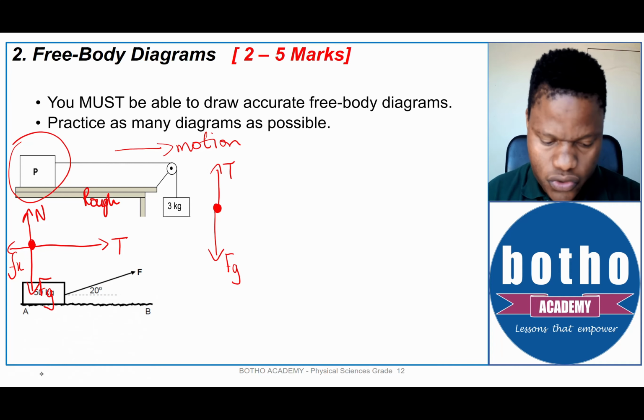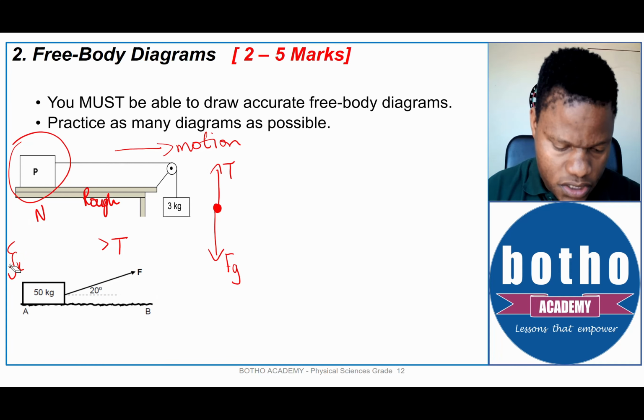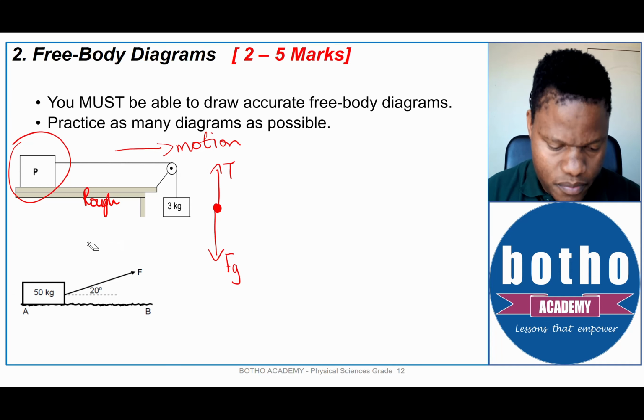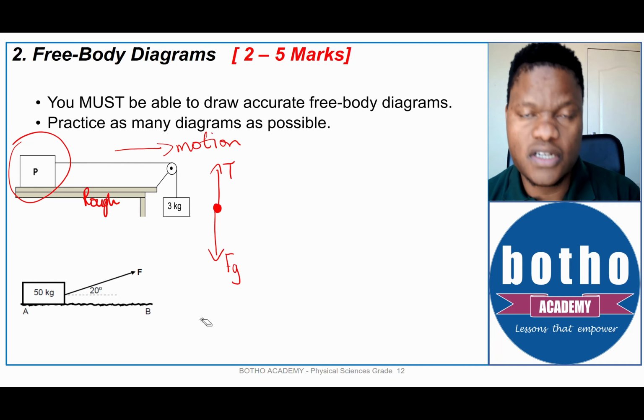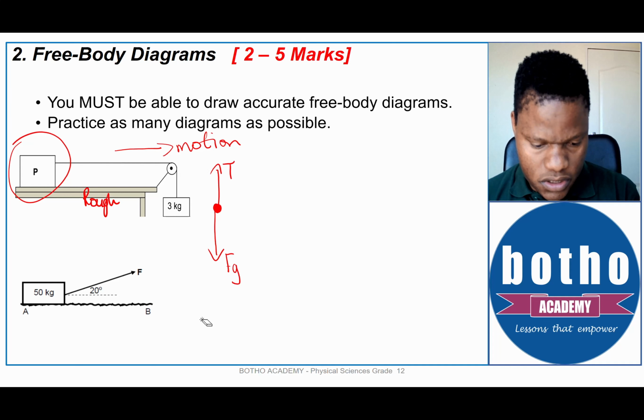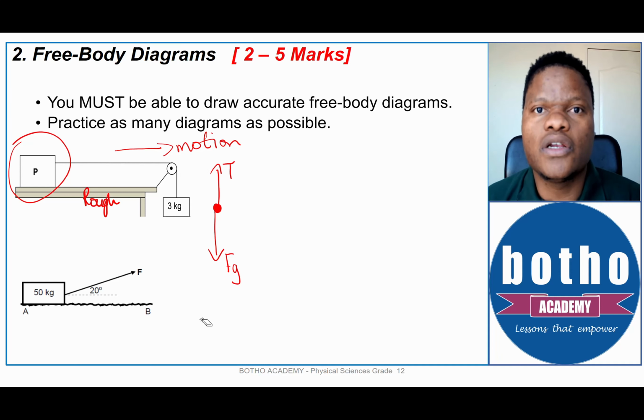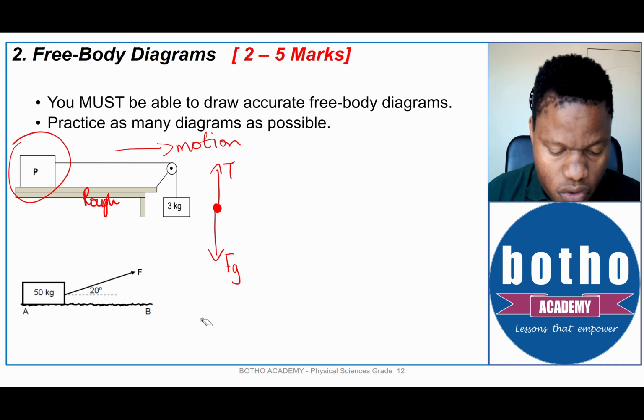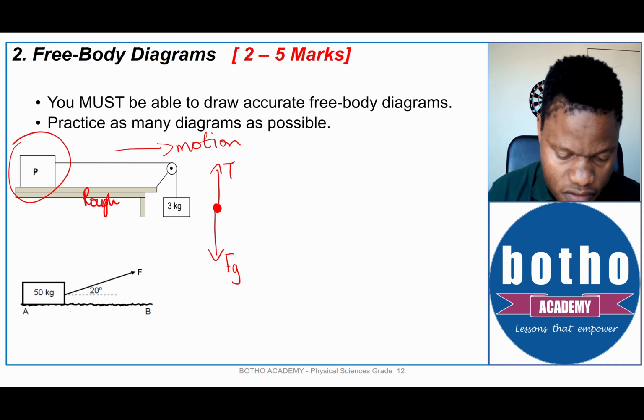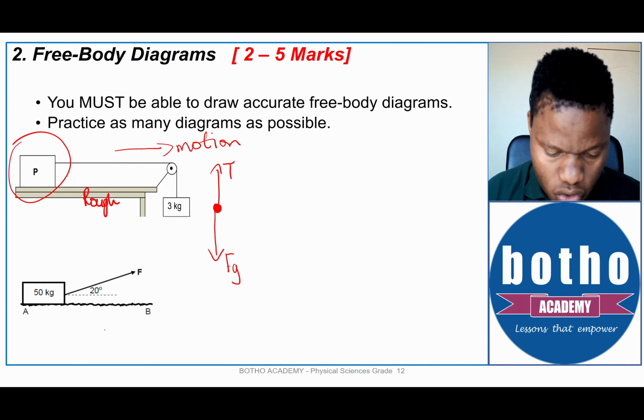Unfortunately, I'll have to delete the free body diagram for block P. If you still need to study that, you can just rewind or take a screenshot and look at it again. Right, now here is another object which is on a rough surface. As you can see, the surface is drawn in such a way that it looks rough.